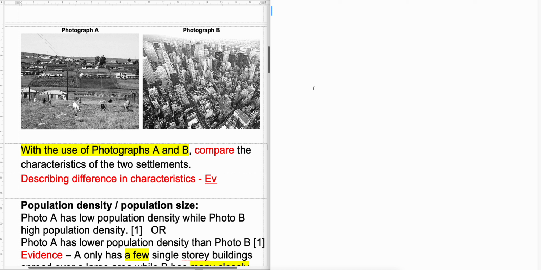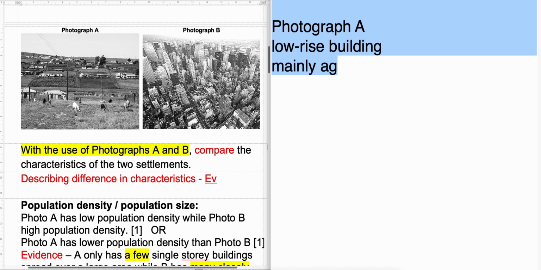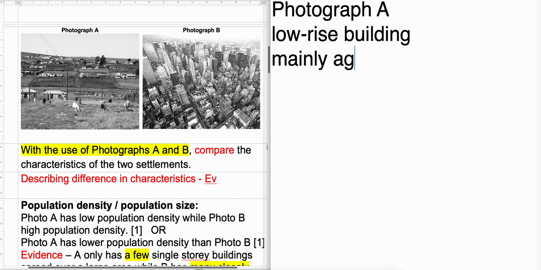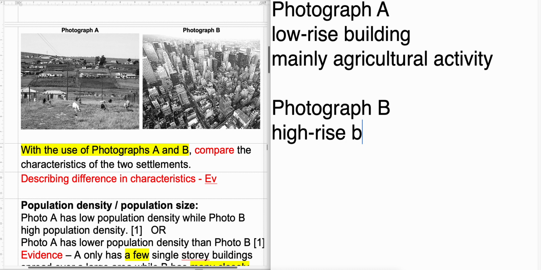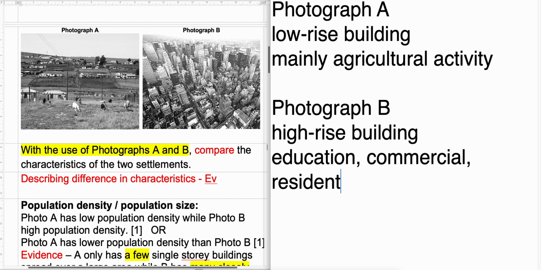All right, third mistake, a lot of you did this in Sec 1. That's why it's written down, same issue as Sec 1. You do this: photograph A. You say that photograph A shows the settlement has low-rise buildings, mainly agriculture activity. Let me expand the font size. Then you go to photograph B. You say it's high-rise buildings. Then a range of functions. There's education, commercial, residential as well.